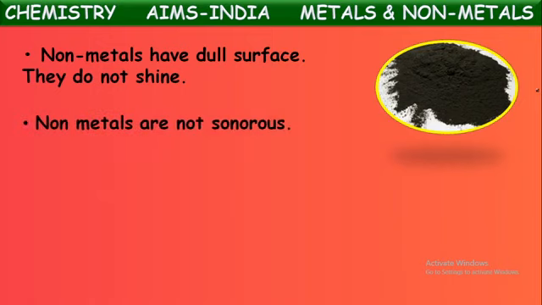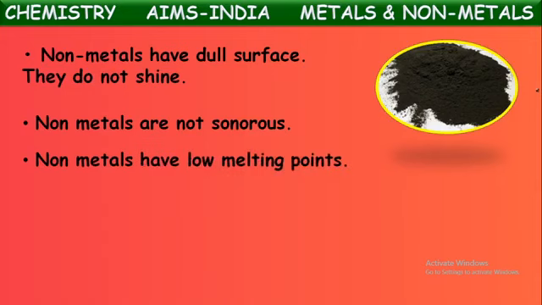Non-metals are non-sonorous, or non-metals are not sonorous. They won't produce any sound when we hit an object. Whereas metals are sonorous. What do we mean by sonorous? The production of sound when hit with an object. Metals can produce sound when we hit an object. But non-metals cannot produce sound. So we can say non-metals are non-sonorous. They do not produce sound when we hit them with an object.